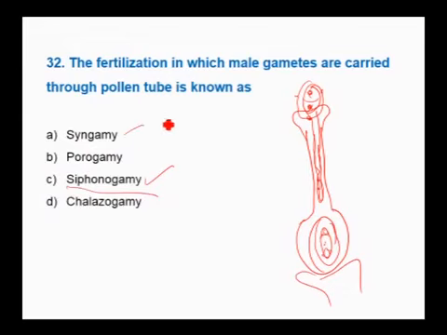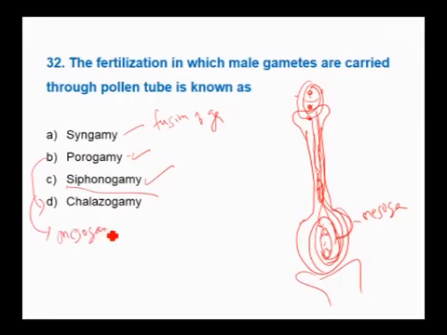Syngamy is the fusion of gametes. Porogamy is when the pollen tube enters through the micropylar region. Chalazogamy is when it enters through the chalaza. If it enters laterally through the integuments, we call it mesogamy. Porogamy, chalazogamy and mesogamy are the terms used based on the entry of the pollen tube into the ovule.